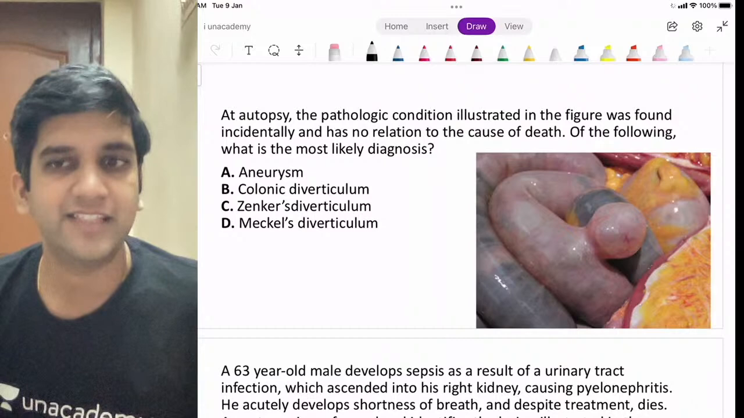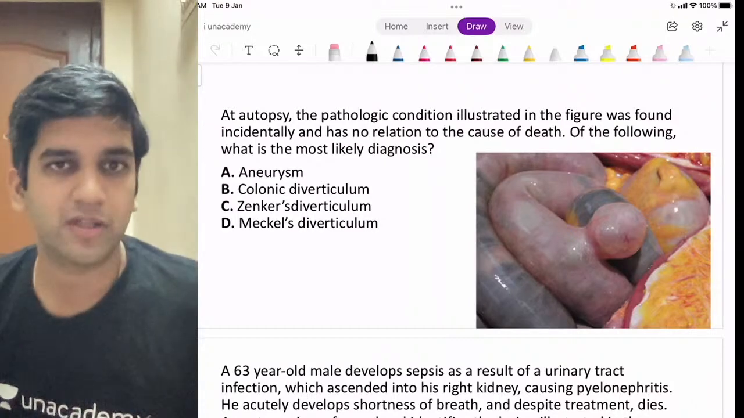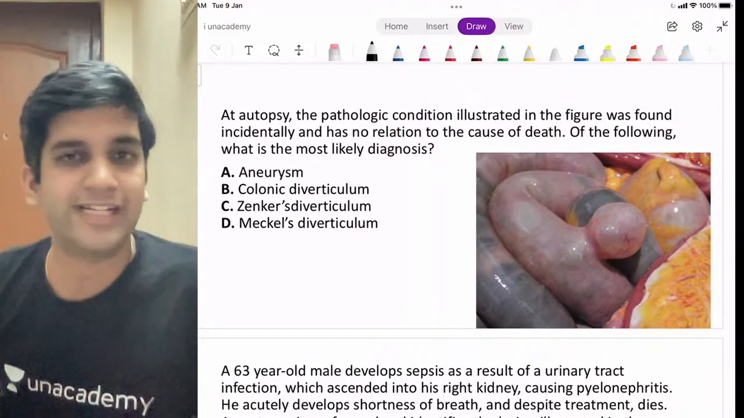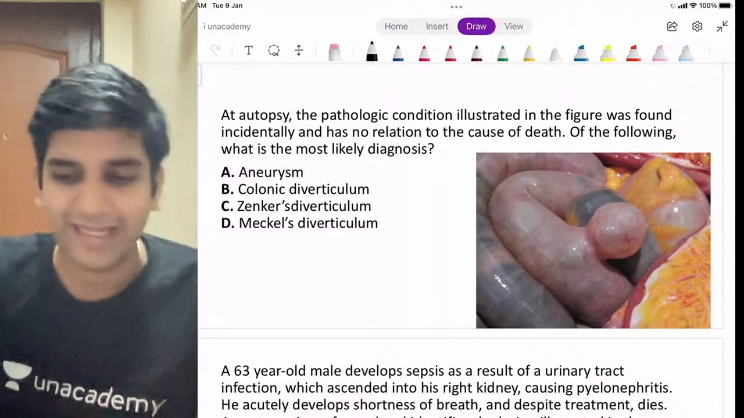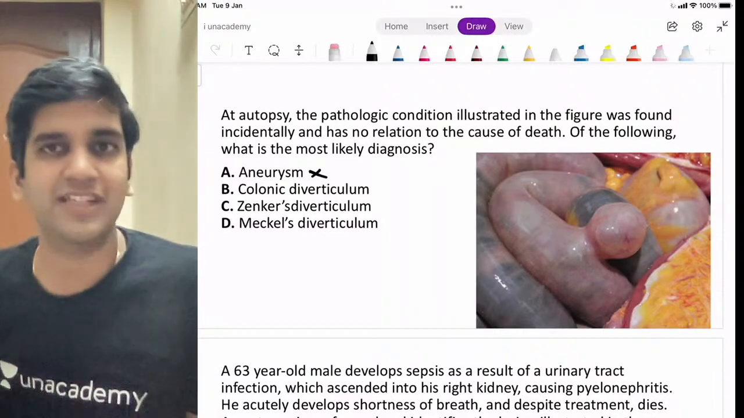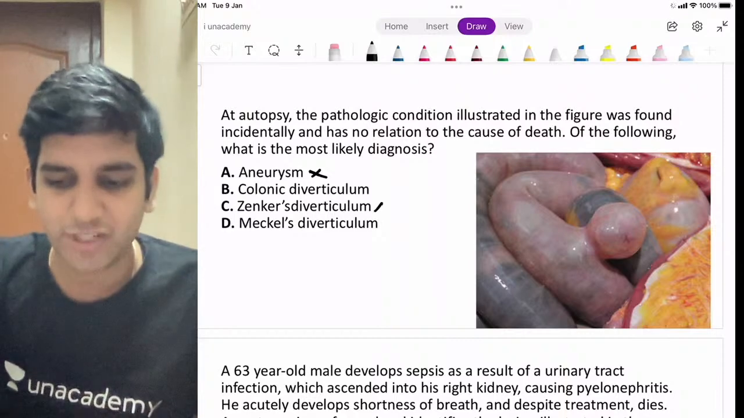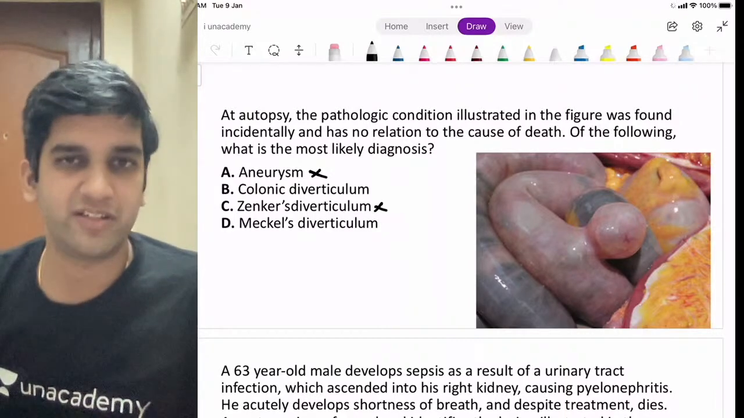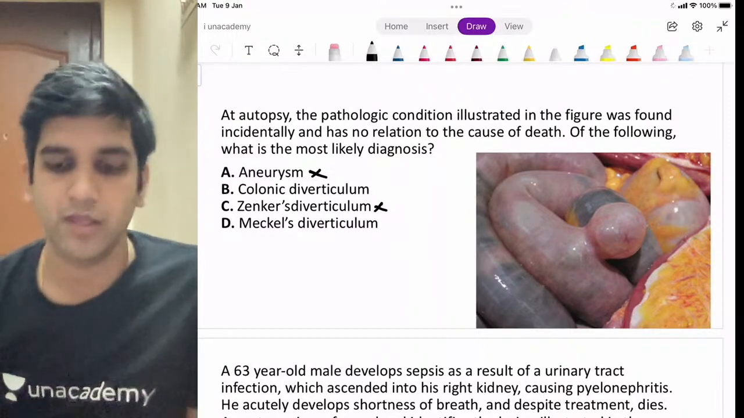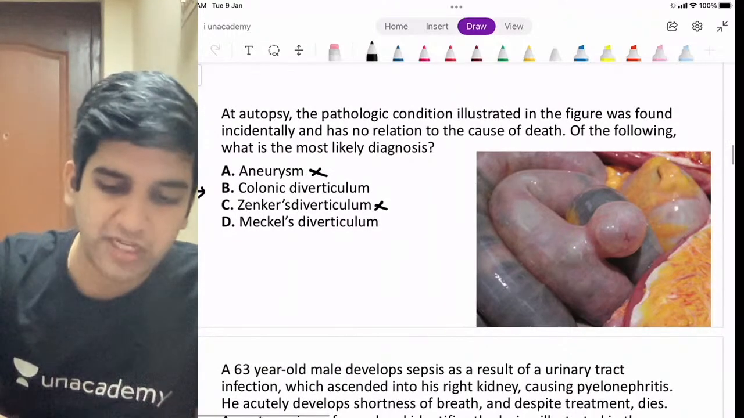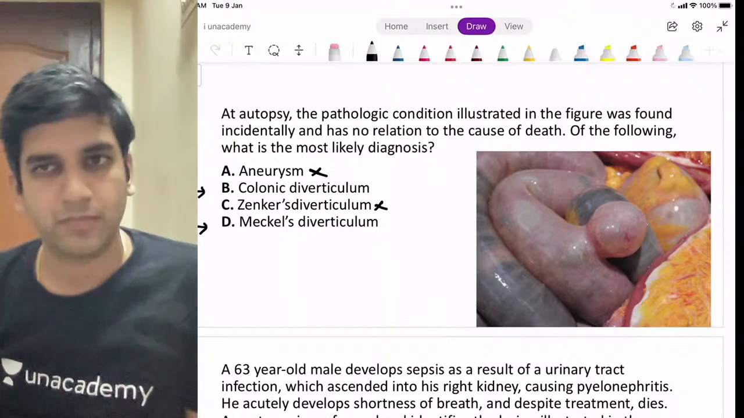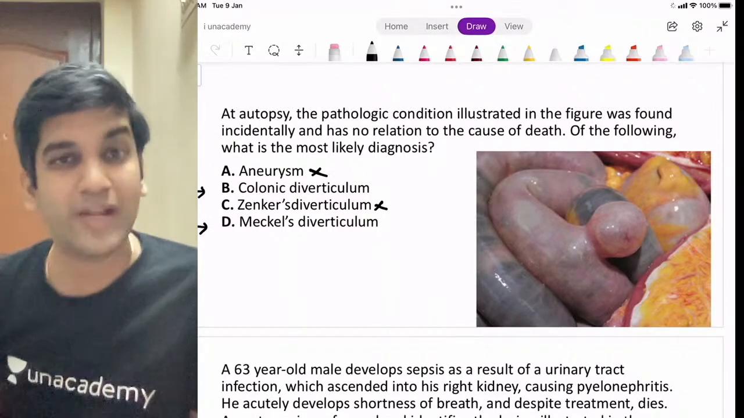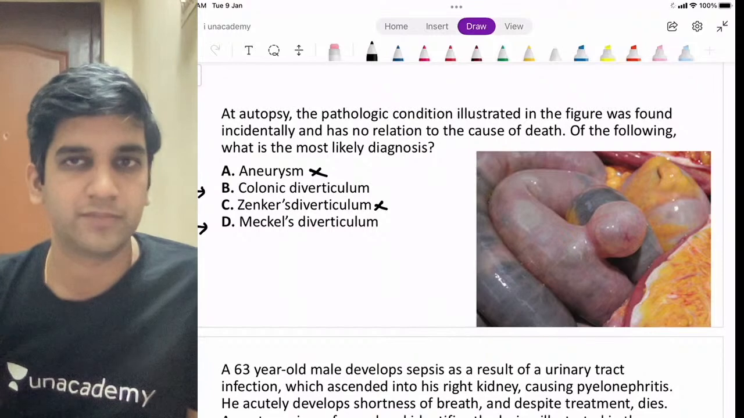It's a finding seen in autopsy, so I don't have any clinical feature at all. I don't know what's the cause of death, and this is not related to the cause of death also. It's not aneurysm because what I'm seeing is not a blood vessel. It's not Zenker's diverticulum. Zenker's diverticulum happens in the pharyngeal region, right? It's not pharynx for sure, right? There are two options: colonic diverticulum, Meckel's diverticulum. How did you guys say it's Meckel's diverticulum, and why is it not colonic diverticulum?